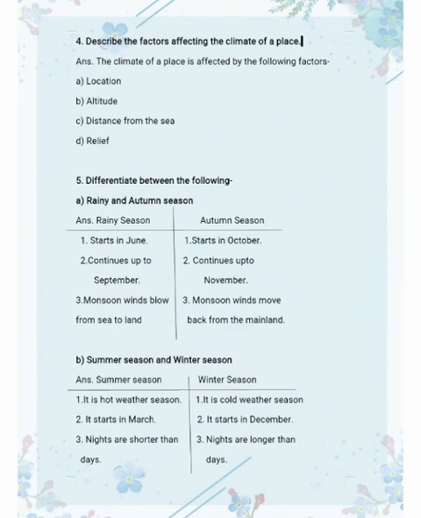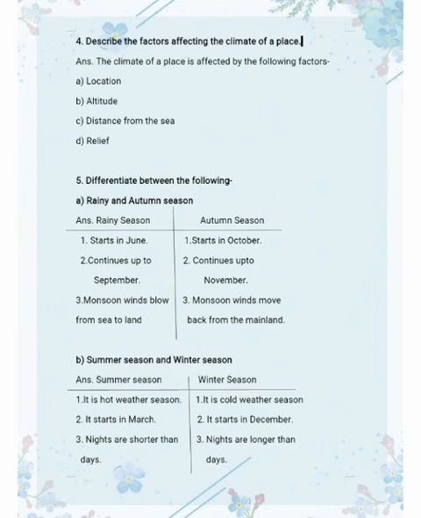Fourth is relief. So how does relief affect the climate of a place? Relief means the structure of land, means the type of land a place has. So it also affects the climate of a place. For example, mountains receive more rainfall than low-lying areas because air is forced over the higher ground. It cools, causing moist air to condense and fall out as rainfall.